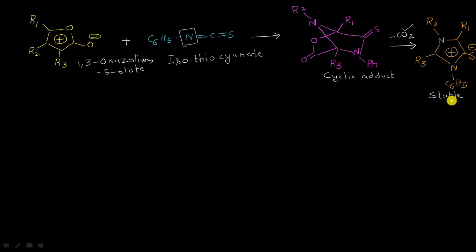Okay, so we will learn in this reaction why this reaction here is not stopping at this stage, and it is releasing a molecule of CO2 and going in this direction, resulting in the formation of this type of stable product. What is the reason behind this? Okay, so we will be dealing with all these questions right now.